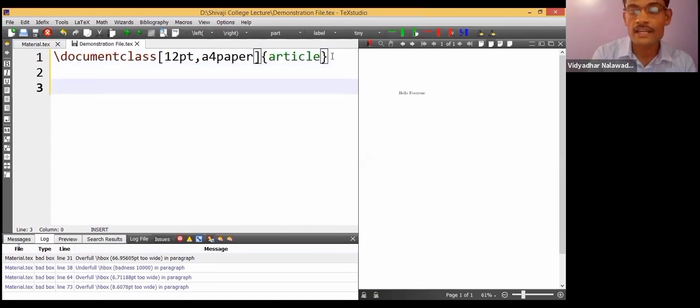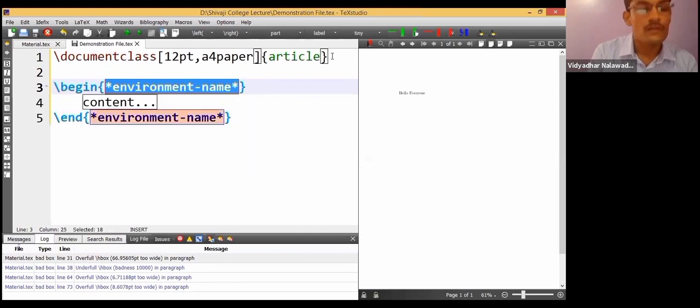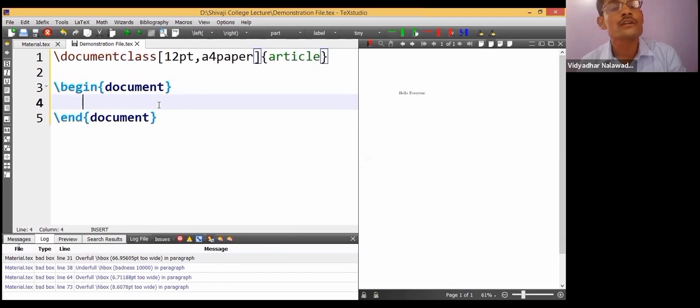Then let me come to the next line. Here I will be starting with the actual document. Every command starts with this symbol, which is also called the reverse slash. I will be giving the command begin document. Automatically the end document comes, because whatever we begin should have some end. Whatever we are going to write here will be displayed on the right-hand side PDF.